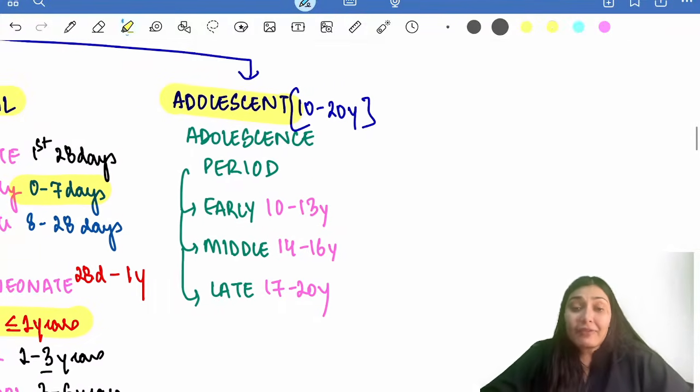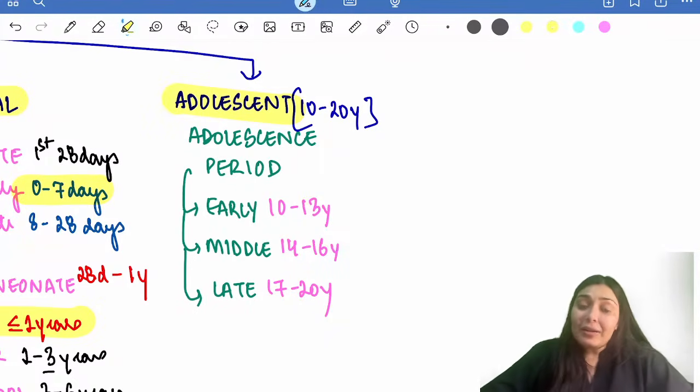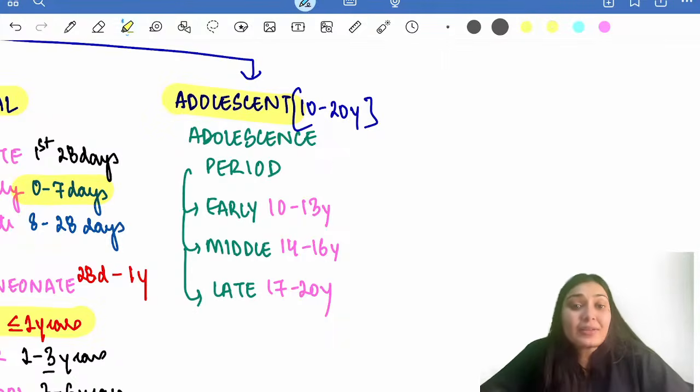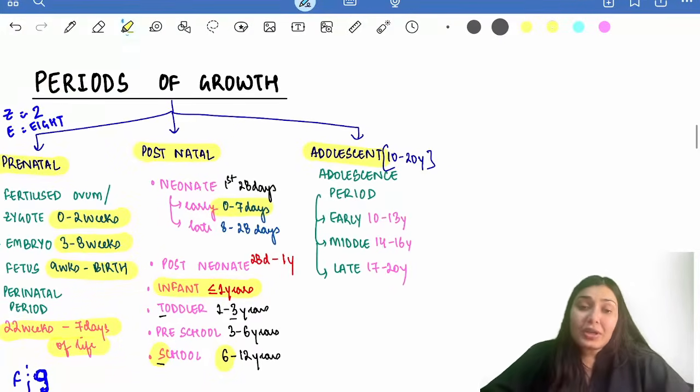And lastly, we have an adolescent age group, that is from 10 to 20 years of age, further divided into early adolescence, mid-adolescence and late adolescence. Early adolescence is 10 to 13 years, mid-adolescence is 14 to 16 years and late adolescent period is 17 to 20 years of life. So this is about the period of growth.